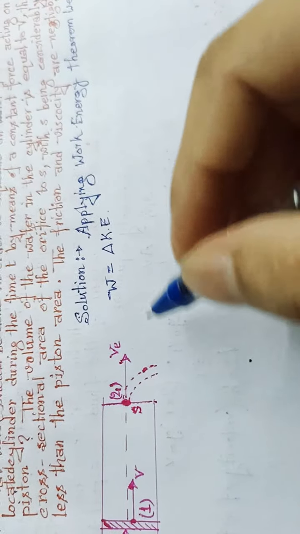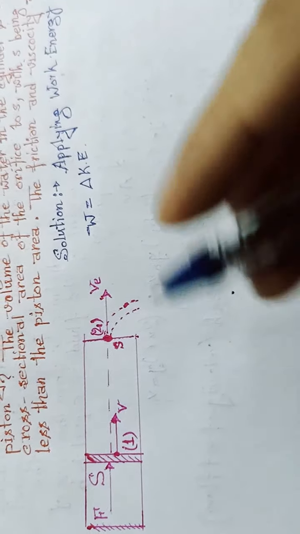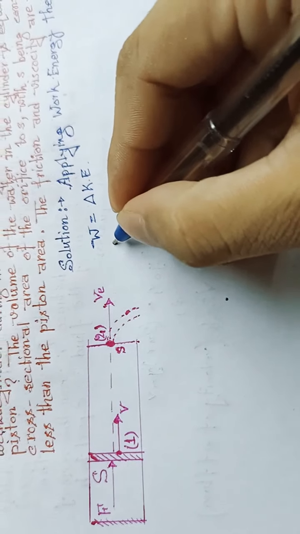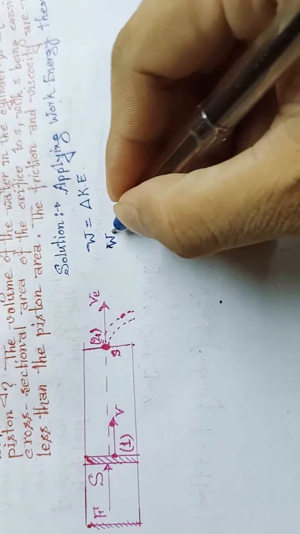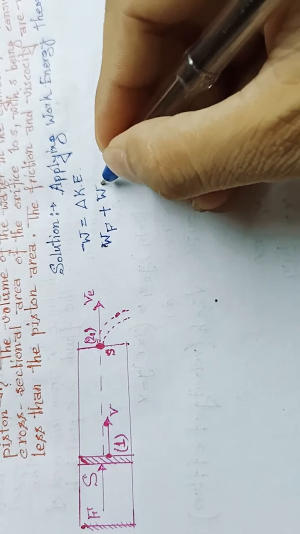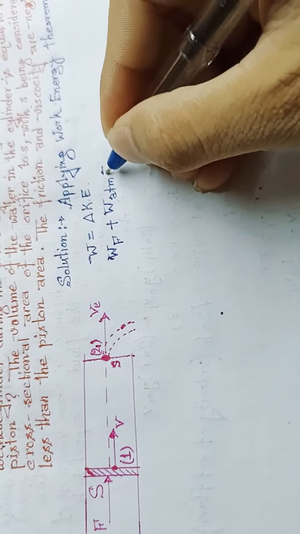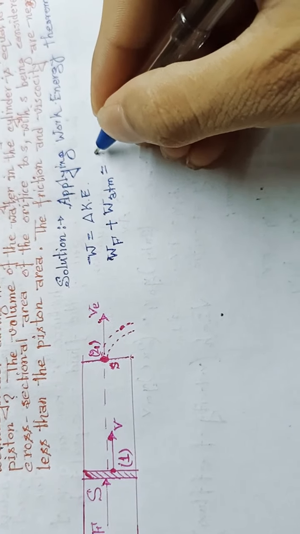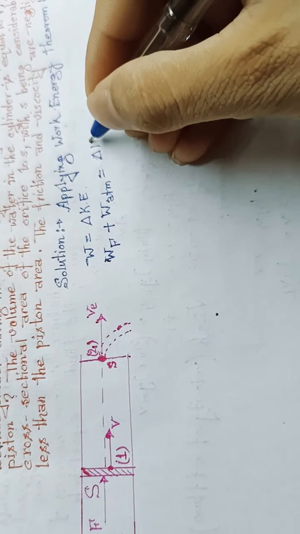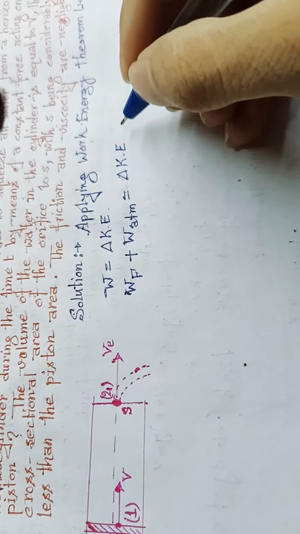But there are two types of work done on the piston. One is work done due to force, and the second one is work done due to atmospheric pressure, which in aggregate will be equal to change in kinetic energy. So this is our equation number 1.